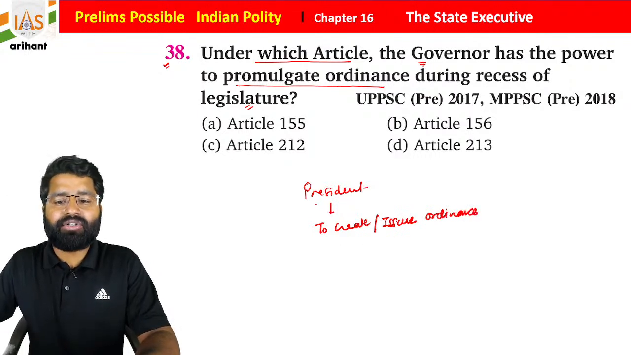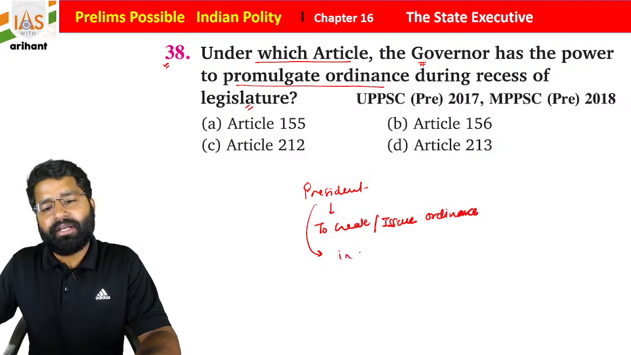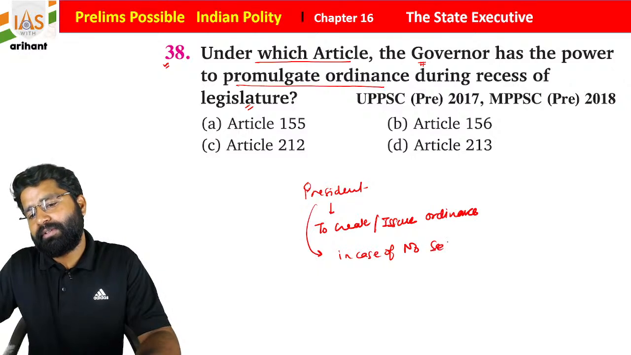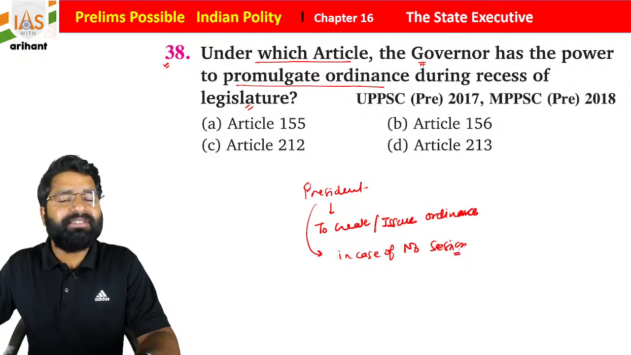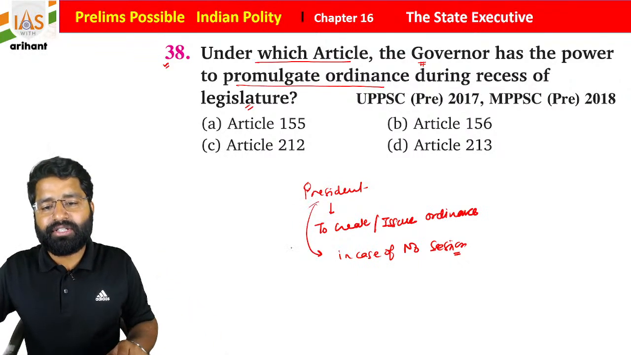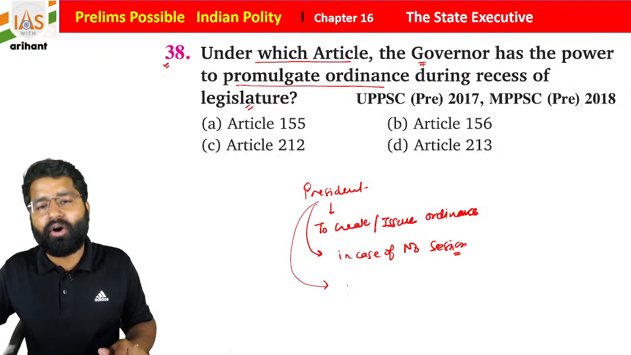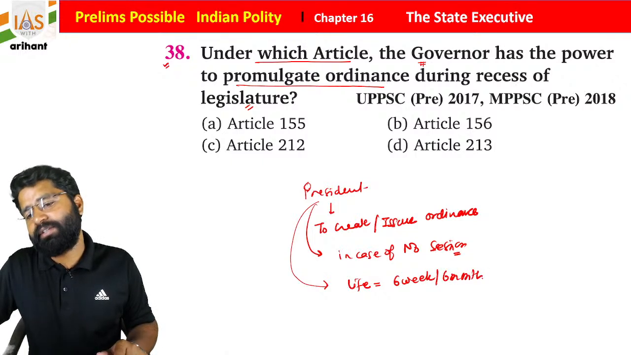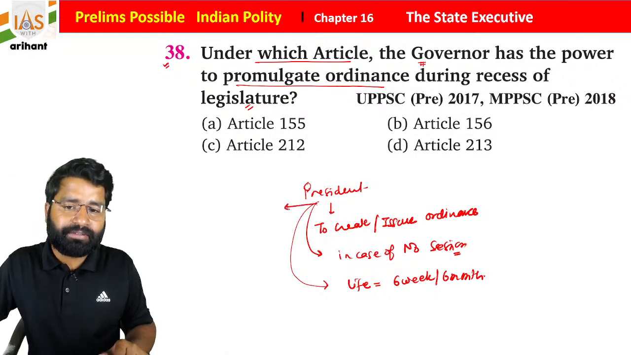So he or she can issue an ordinance in case of no session. If the parliamentary session is not there, then under the power of the parliament, the President can issue an ordinance, but the life of the ordinance will be 6 weeks or 6 months. It will be 6 weeks or 6 months.